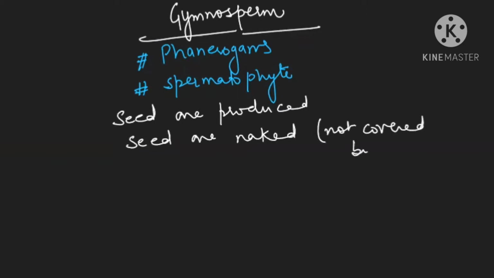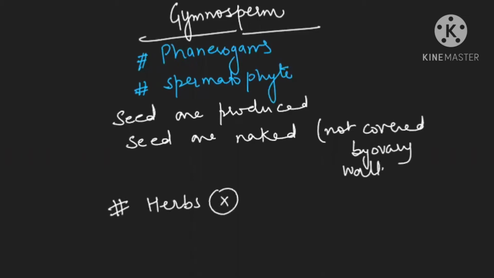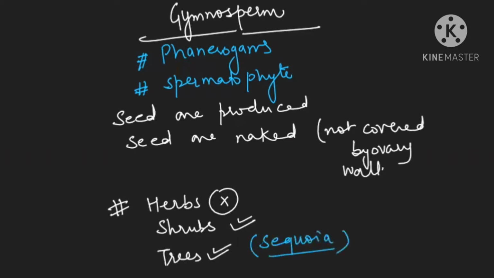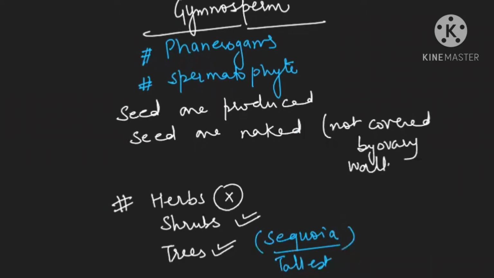Is it clear? Now, the main thing is this, that in gymnosperms, you will not find herbs. In this, herbs are absent and only shrubs and trees are present. Shrubs will be there and trees will be there. And the tallest tree which is present is known as sequoia, which is the tallest tree. So the tallest tree of the entire plant kingdom is present in the gymnosperms.